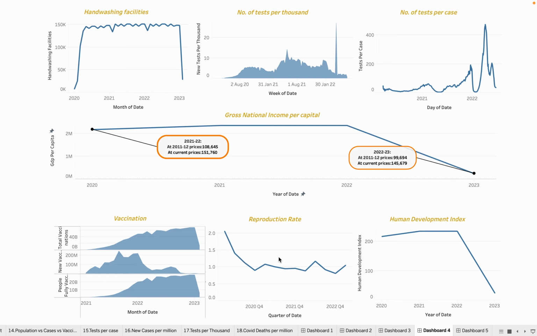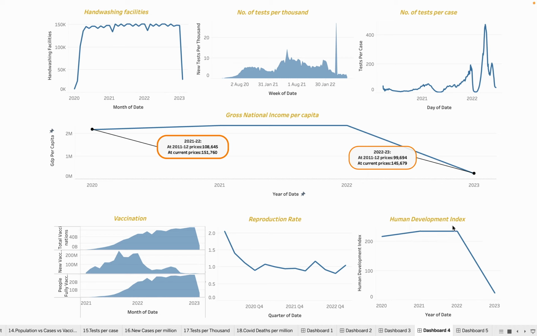And we see the reproduction curves. Again, this follows the lockdown. Here, the lockdown was started, so this was highest and then reduced, and again the lockdown started in a stricter form and the rate was increased. Talk about the human development index.